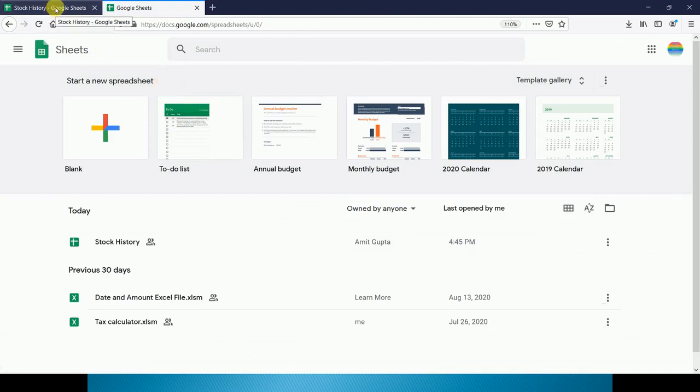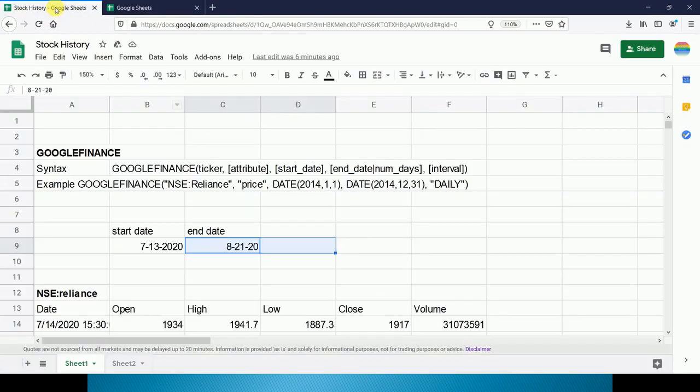So we will start learning the Google Finance function, which is a very useful function for extracting live data of any shares around the world. That means this Google Finance function extracts the data from all the stock exchanges of the world.